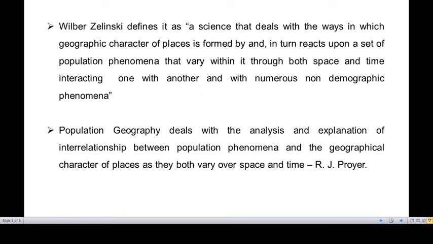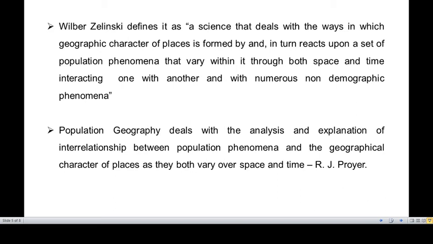So if you summarize all the definitions, you will find that population geography is dealing with the population phenomena with reference to the given geographical setup, and how the population segment and the given geographical setup vary from place to place, from time to time. That analysis is being done and is studied under population geography.